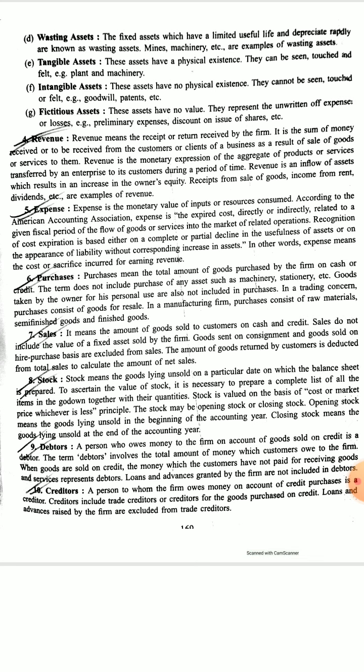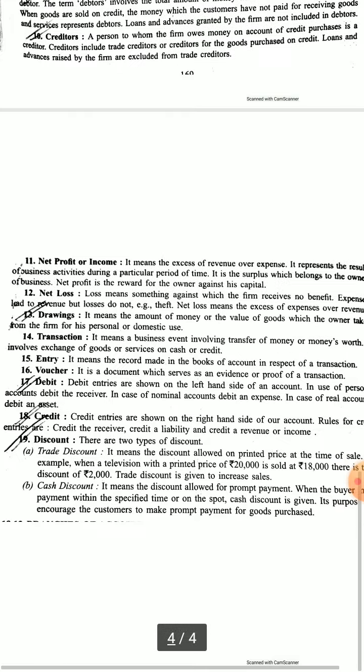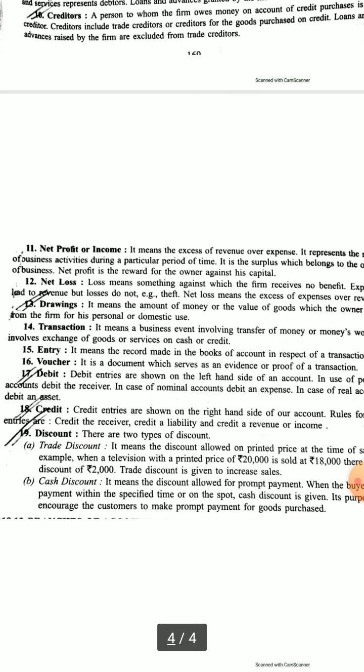Again, net profit means that after deducting all the expenses, whatever profit is remaining with the firm is called net profit or income. After deducting all the expenses from the incomes, we get net profit. Again, net loss occurs when expenses are more than total income.